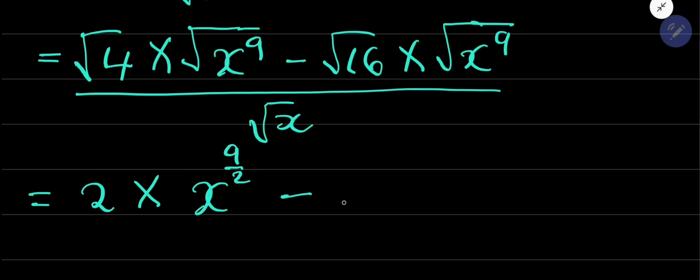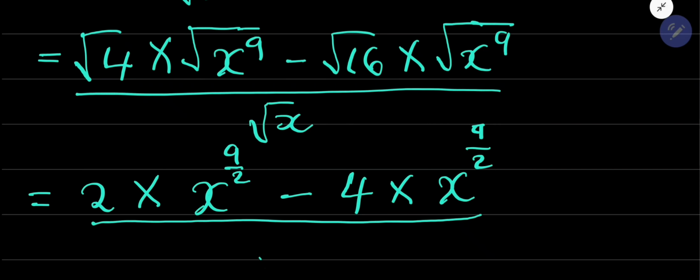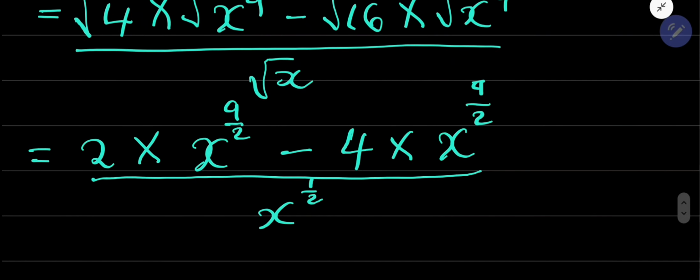Square root of 16, it is 4, right? Times x exponent 9 over 2, like that. Okay? All of them divided by x exponent 1 over 2. So I wrote root x as x exponent 1 over 2. I'm reminding you guys about the rational exponents that we did earlier on.